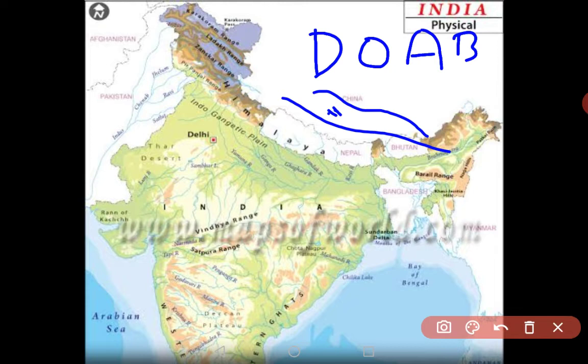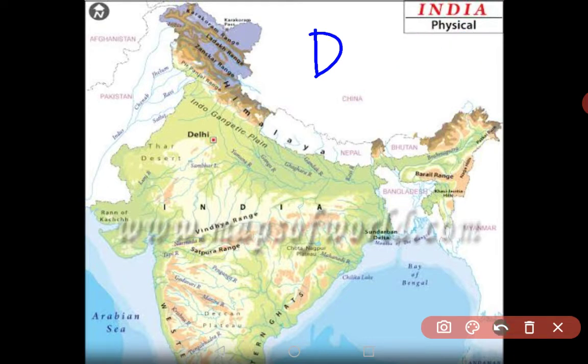And what is Punjab? Punjab means the area where five rivers are flowing. So in Punjab, you will find five rivers: Jhelum, Chenab, Ravi, Beas, and Satluj. So these are the rivers which are flowing through Punjab. That is why it is known as the Punjab area. So we have seen the important terms, that are Doab and Punjab.